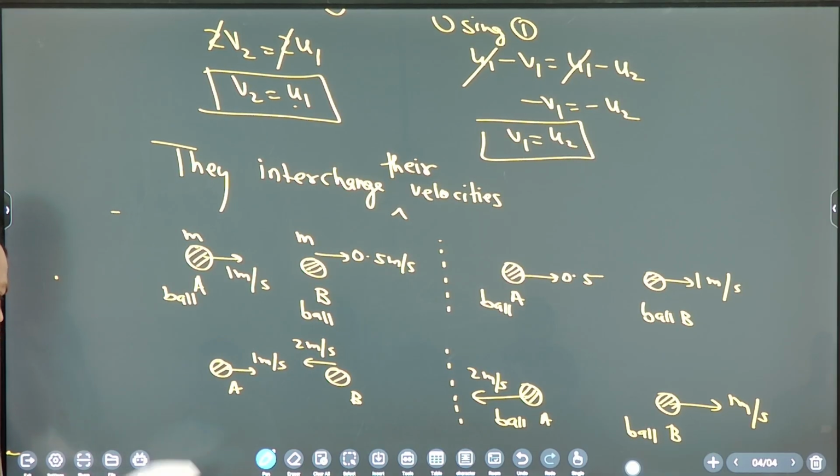System of particles, I think, center of mass and collision. Okay, center of mass and collision. This is the next chapter.